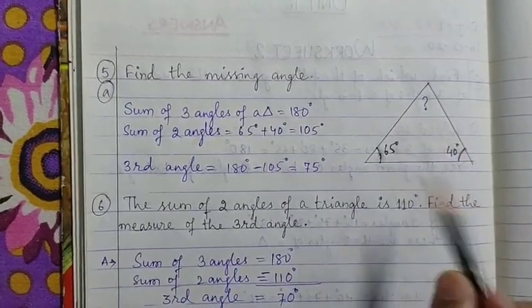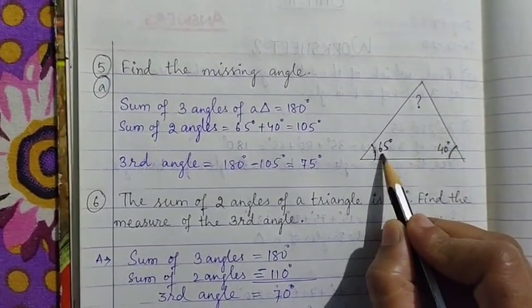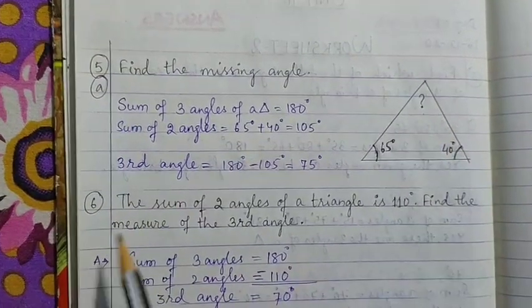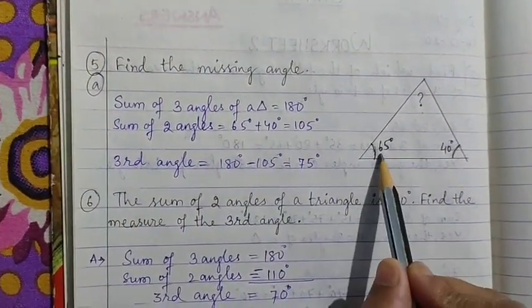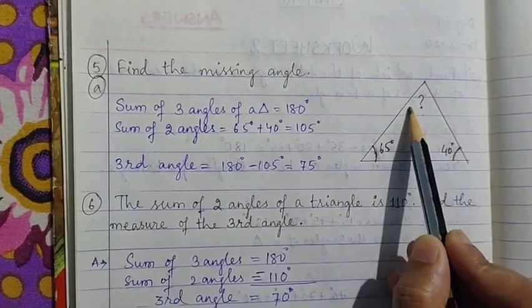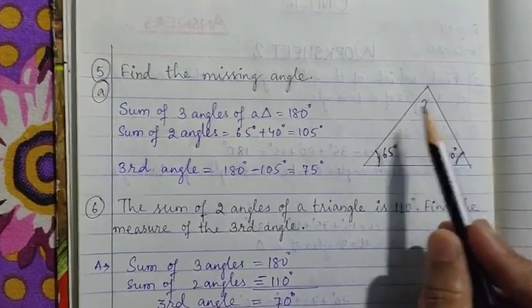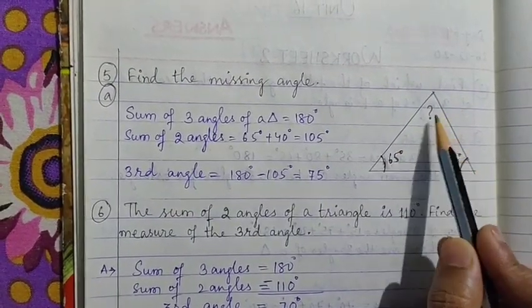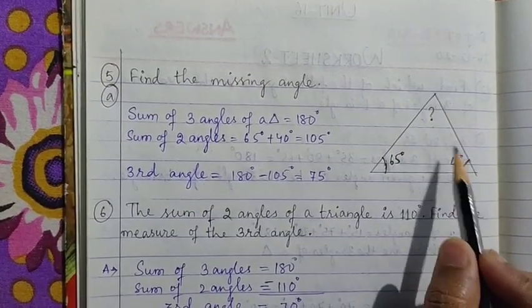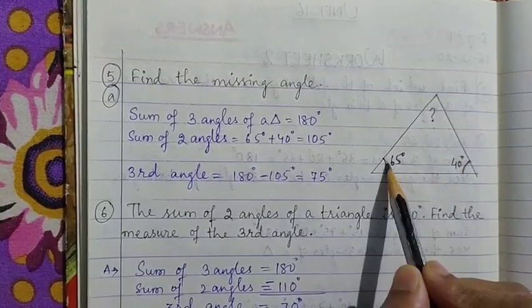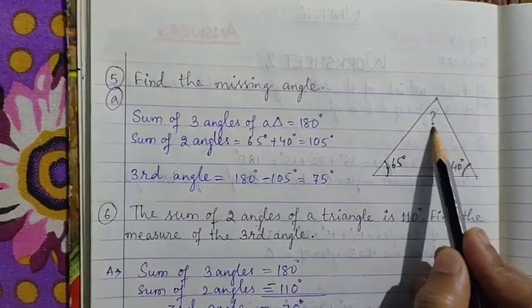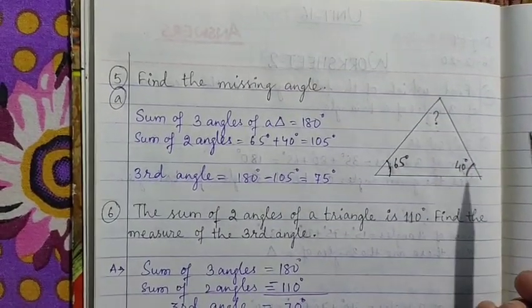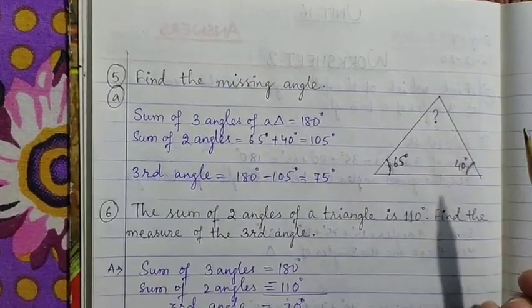One figure is there of a triangle. So two angles are given. You have to find the missing angle. Okay. So here the two given angles are 65 degree and 40 degree. You have to find the third angle. Okay. So here how do you find the third angle? As in a triangle, the sum of three angles is 180 degree. So out of three angles you already know two angles. So how to find third? Add these two angles. Whatever remains out of 180, that will be the third angle.